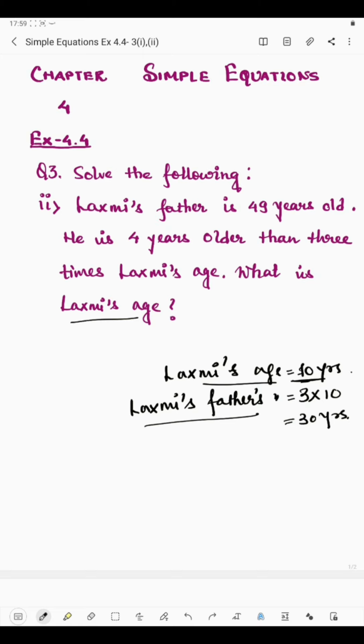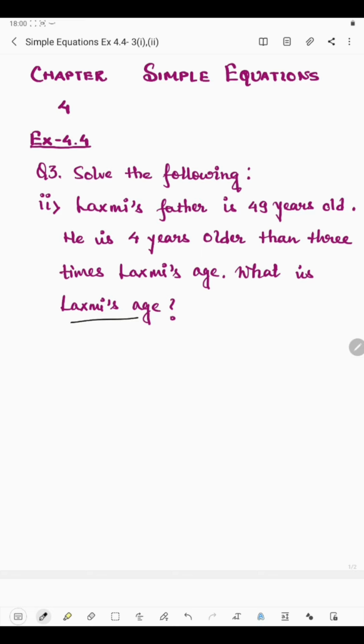So here I have considered Lakshmi's age as 10 years, and to get Lakshmi's father's age, we have just multiplied 3 times Lakshmi's age. That means Lakshmi's father's age is given in terms of Lakshmi's age. So if we consider Lakshmi's age, then we can easily find Lakshmi's father's age. So whose age is to be considered? We will consider Lakshmi's age at first, okay? So let us consider Lakshmi's age to be x years.